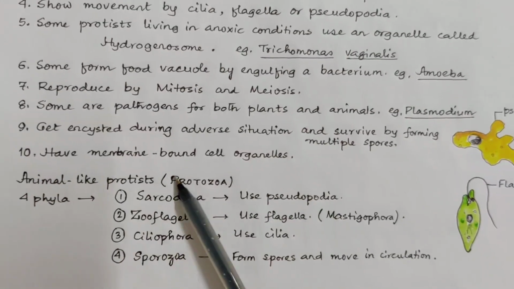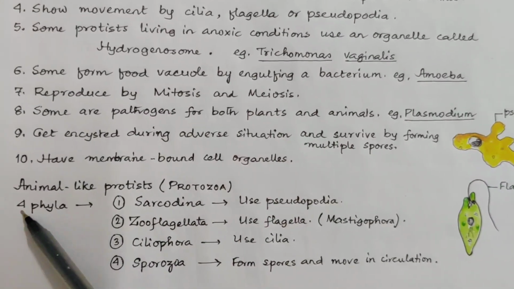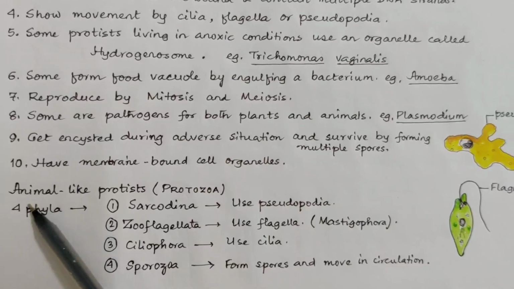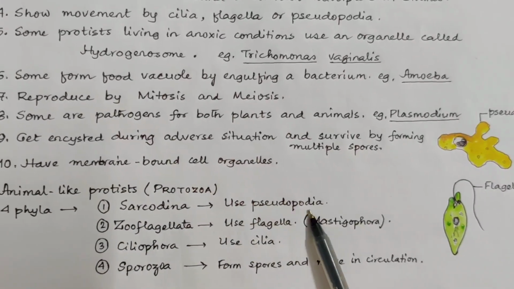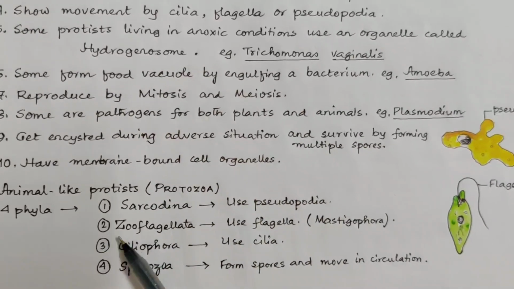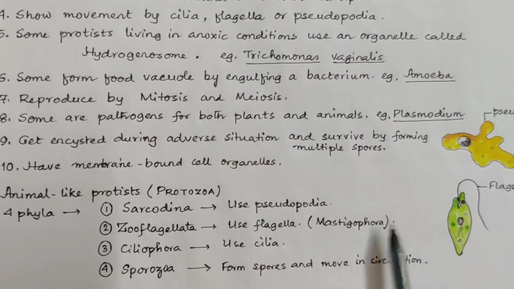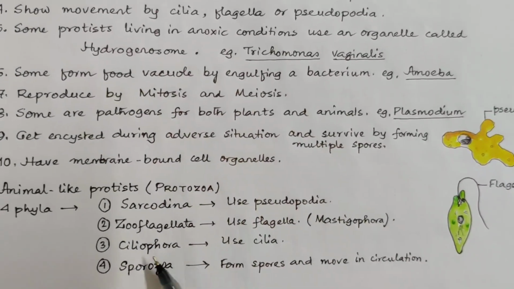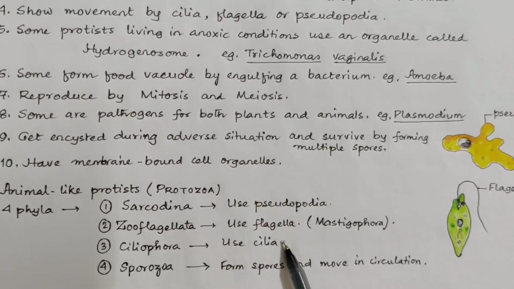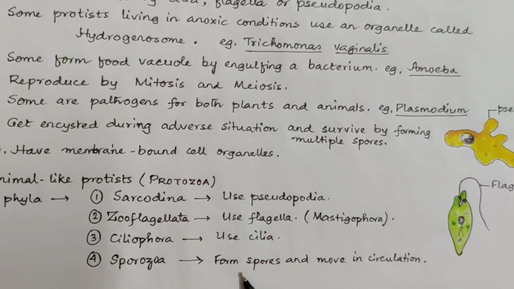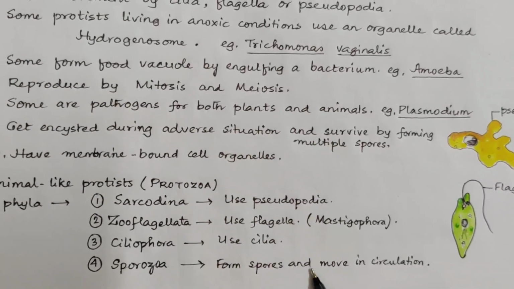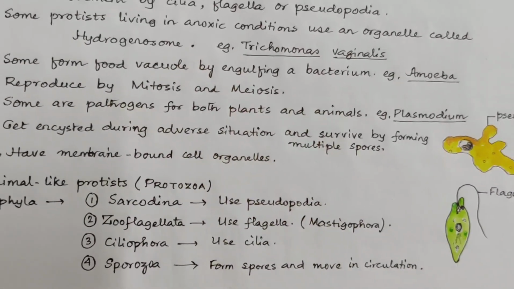The animal-like protists are called protozoa. They are of 4 phyla. The Sarcodina use pseudopodia for locomotion. The Zooflagellata or Mastigophora use flagella for locomotion. The Ciliophora use cilia for locomotion, and Sporozoa do not have any locomotory structures. They form spores and move in the body circulation.